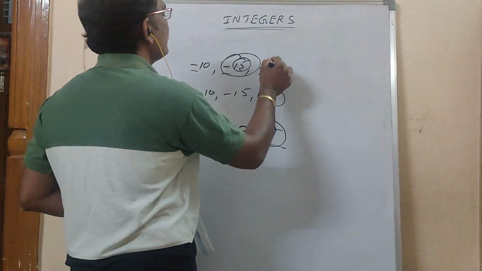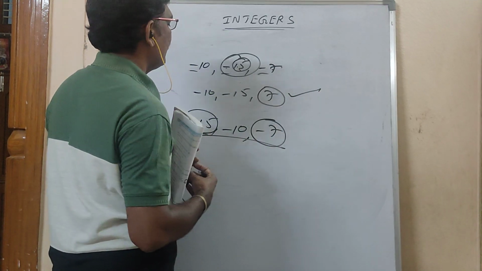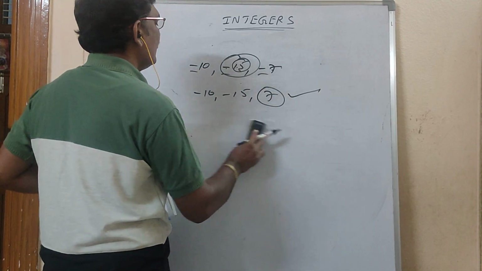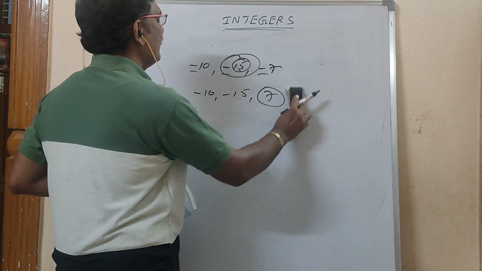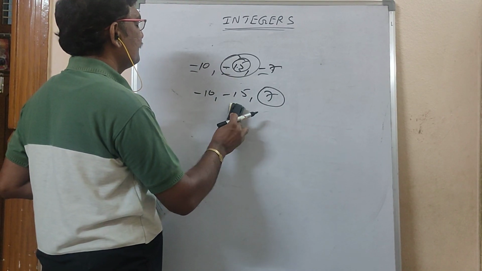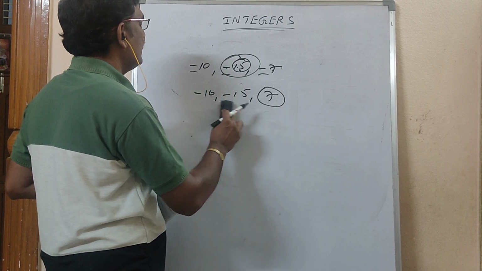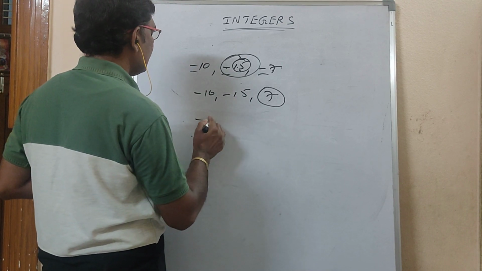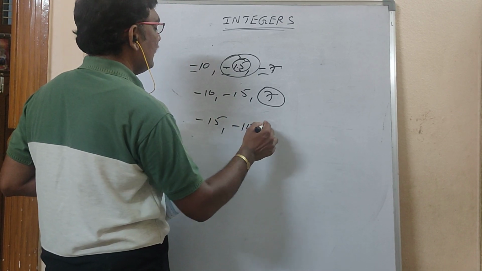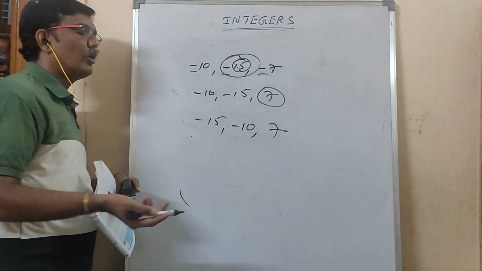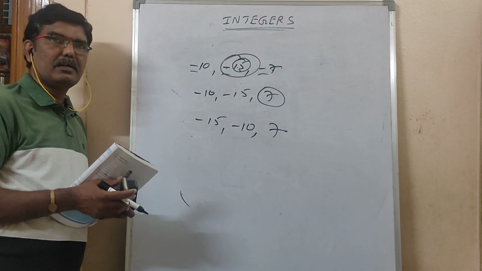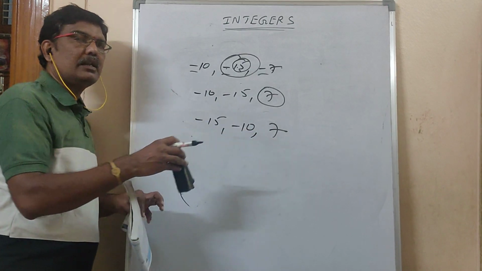So in the question, if it is not minus 7 but plus 7, what you have to do? First, I said compare these two: minus 10, minus 15. Which is the smallest one in these two? Very good. Minus 15, next minus 10, then on the right side, a positive number is always greater, 7. So it is in which order?